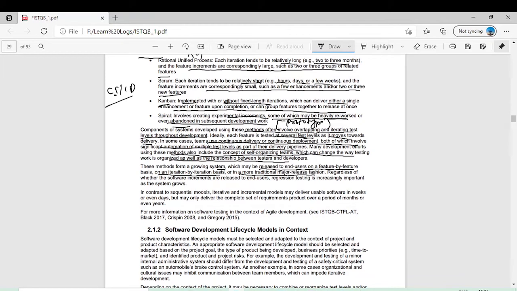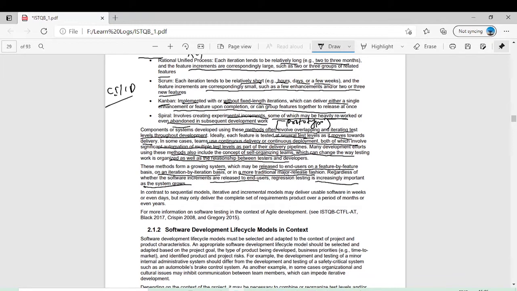Regardless of whether the system increments are released to end users, regression testing is increasingly important as the system grows. This we will see in section number 4 of this lecture. What is regression testing? Whenever a new module is developed, this new module is tested, and it is tested with the remaining modules to see if it has introduced regressions in the other modules as well. So it is called regression testing. This we will see in more detail.